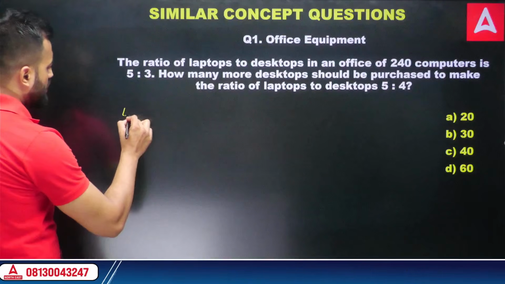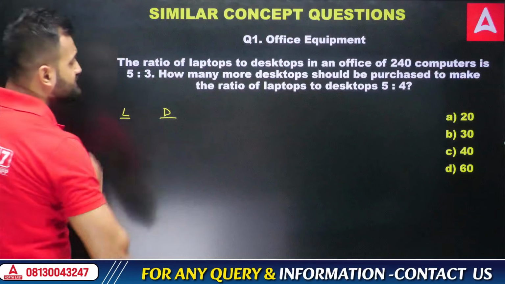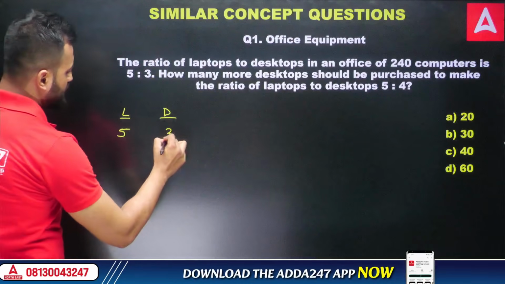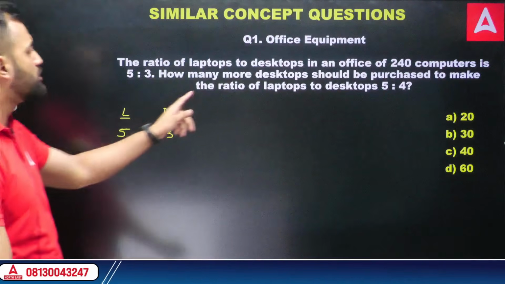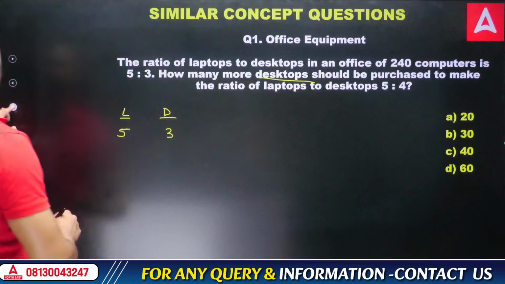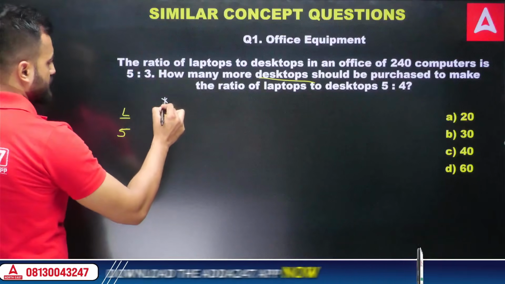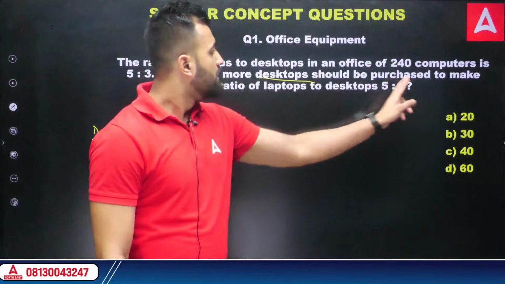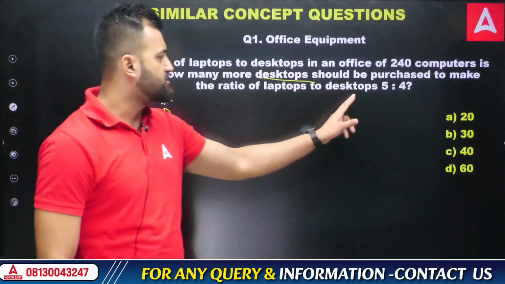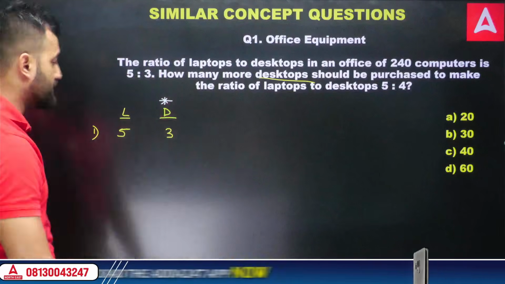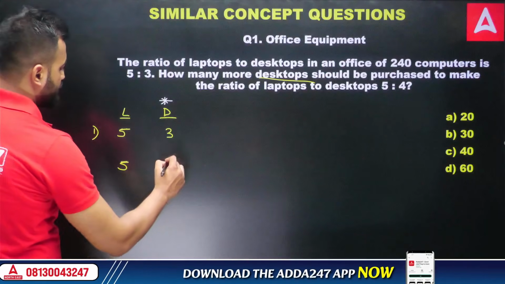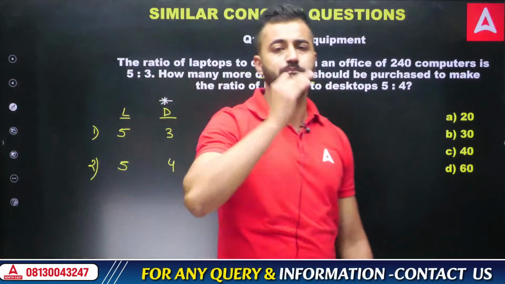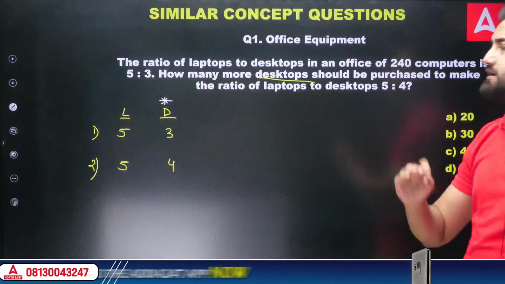We have laptop and we have desktop. Here the ratio was 5 is to 3. What am I adding? We are adding desktops here so as to make the ratio of laptop to desktop 5 is to 4. So what are we adding? We want to add more desktops.